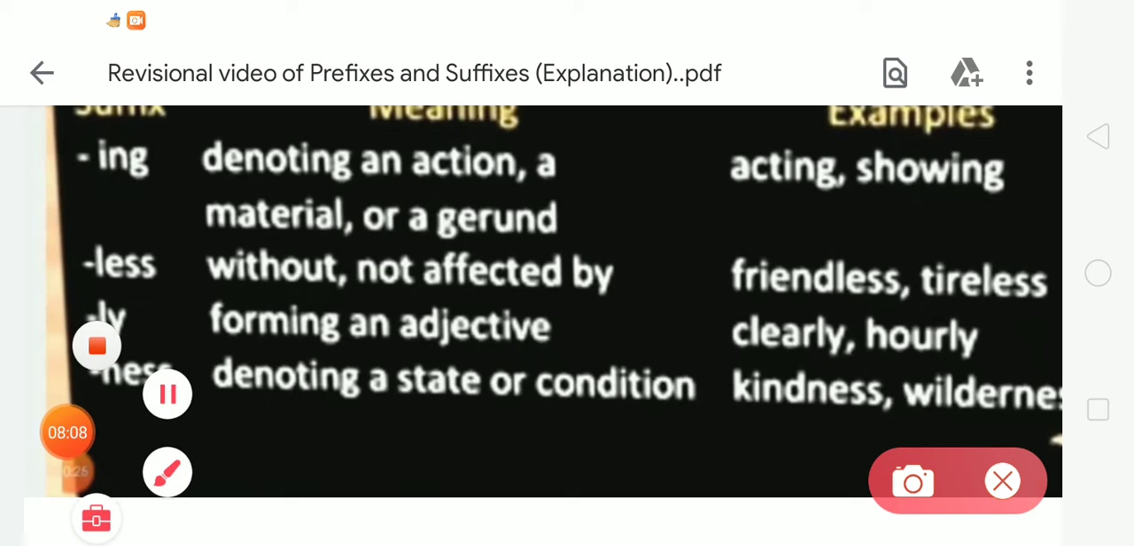After that, ly. The meaning of ly is forming an adjective, clearly, hourly. Next is ness, denoting a state or condition. So examples are kindness and wilderness.